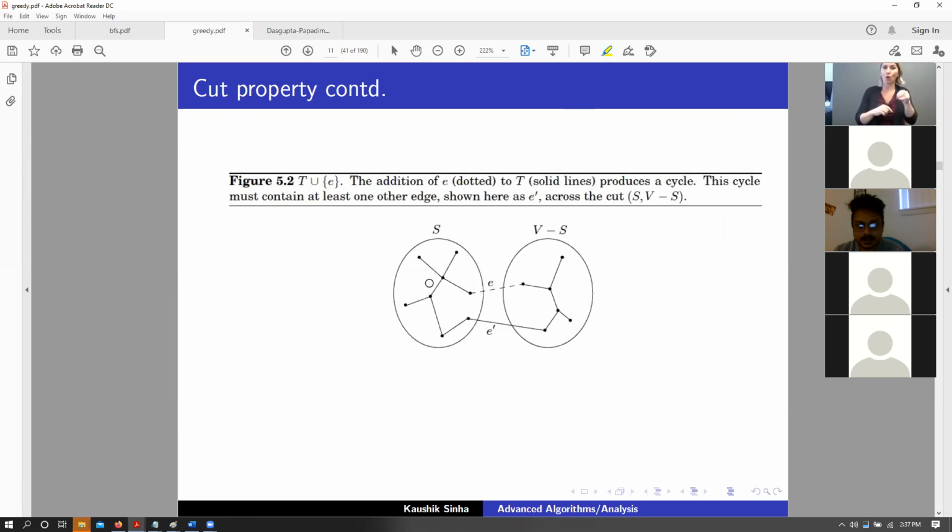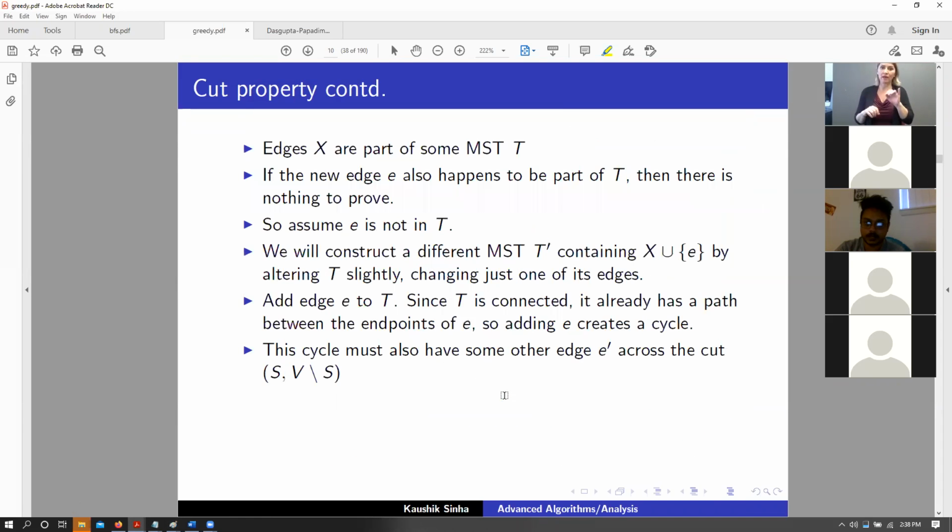So let's say that we have this set of edges, that is X, right? It also says that in this entirety of X edges, there is no edge that connects from this tree, that is S, and this particular tree, that is all the vertices other than S, that is V minus S. So X is this set of edges here, right?